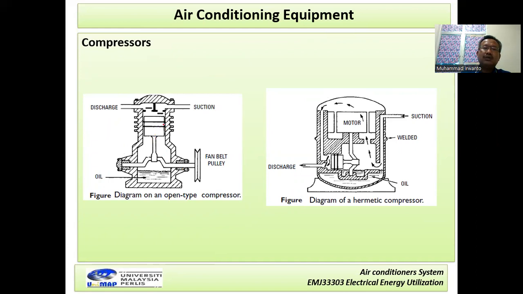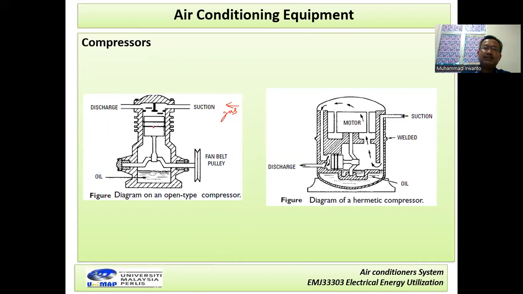This piston moves the gas. The gas enters from this tube; the gas comes from the evaporator.